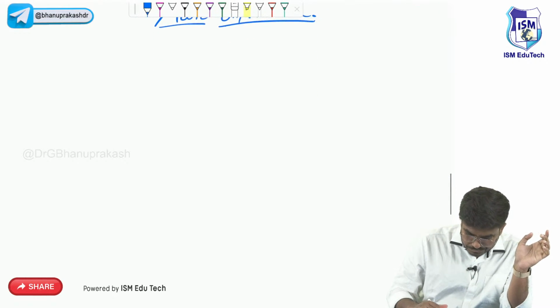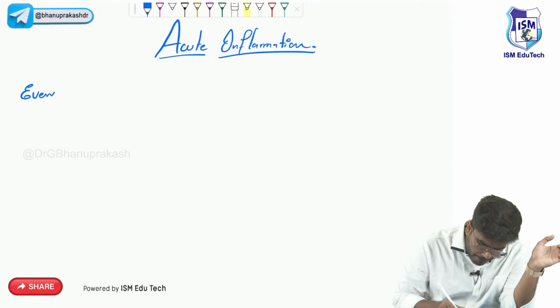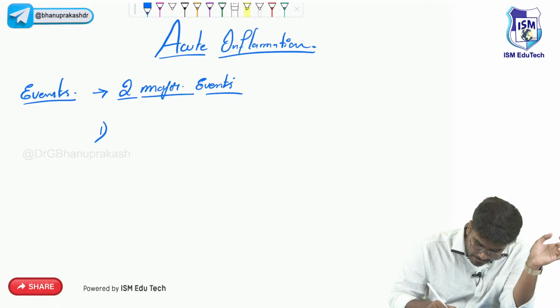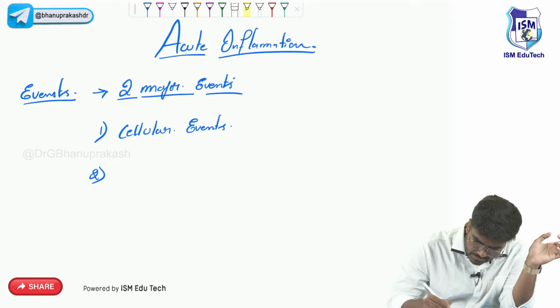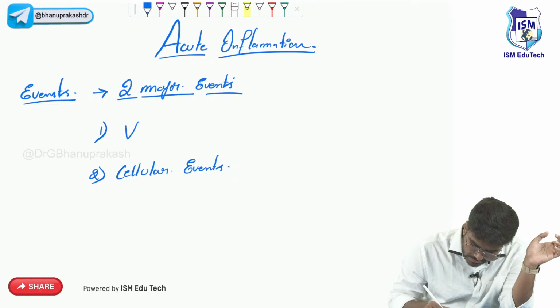Now, in acute inflammation, what are the events, sir? What are the events which happen in acute inflammation? The two major events are cellular events and vascular events. I should write it like this: cellular events, I should put down here. And the first event is vascular events.